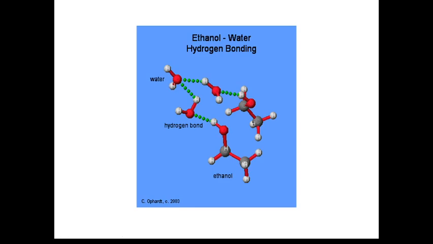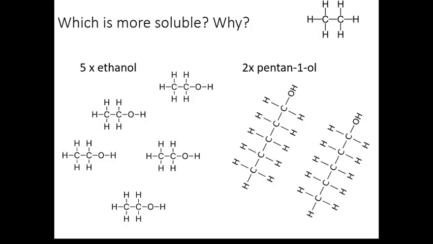If we were still in class together, I would probably give you this starter to look at, which looks a bit complicated at the moment. Maybe it's too complicated, maybe I'd change it. But anyway, which is more soluble and why? So this time, instead of comparing ethane to ethanol, we're going to compare a batch of 5 molecules of ethanol and a batch of 2 molecules of pentan-1-ol. If I were to chuck it into some water, which one would be more likely to dissolve? That would make it more soluble.